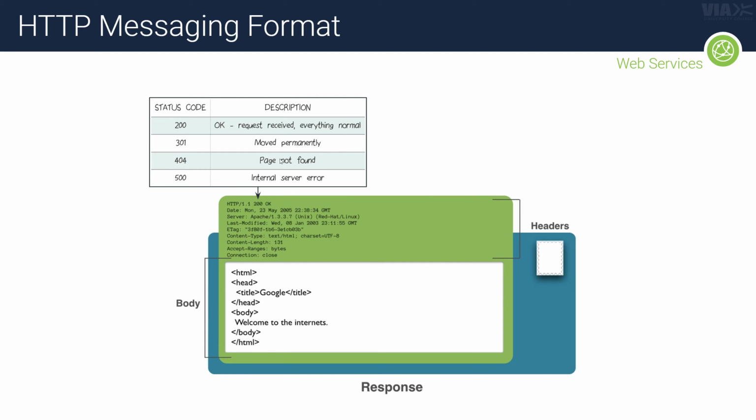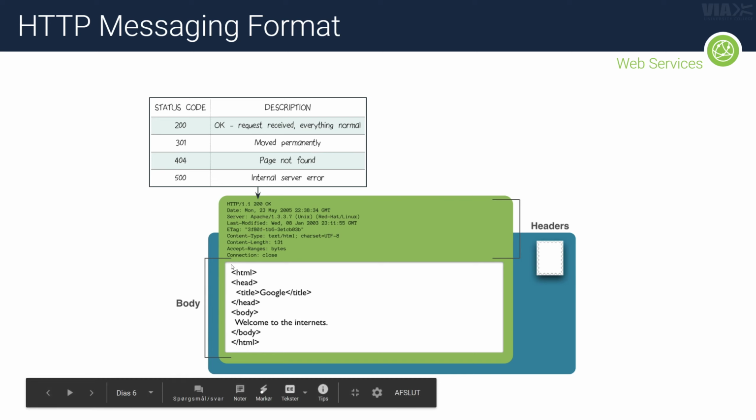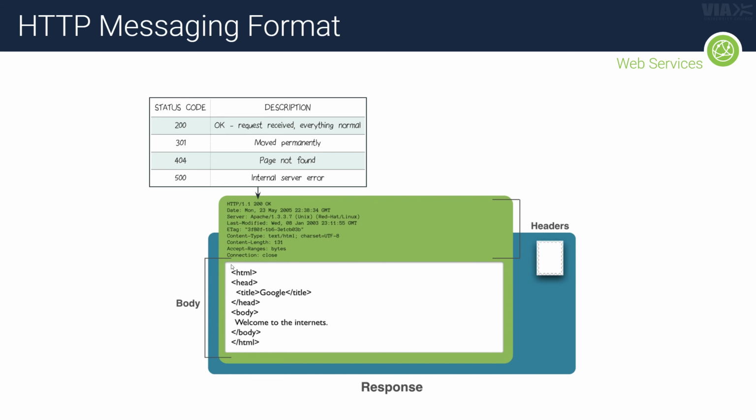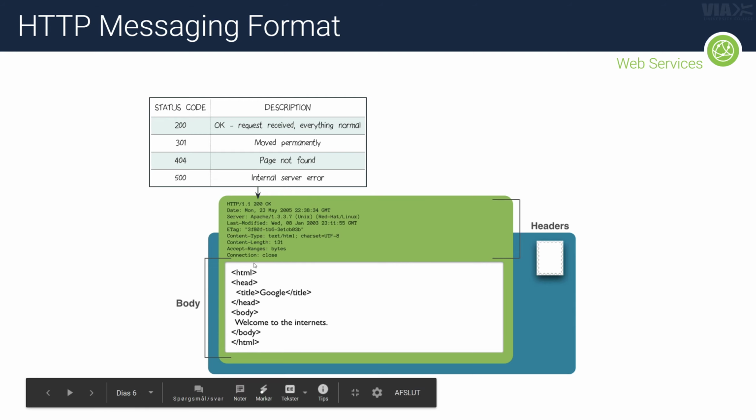If the page was not found, it's 404. If everything went okay, it's 200, right? That's all of the metadata that goes in the header. And then down in the body you have the actual message that wants to be sent. So if you're contacting a website, that will be the HTML for the actual website, right?